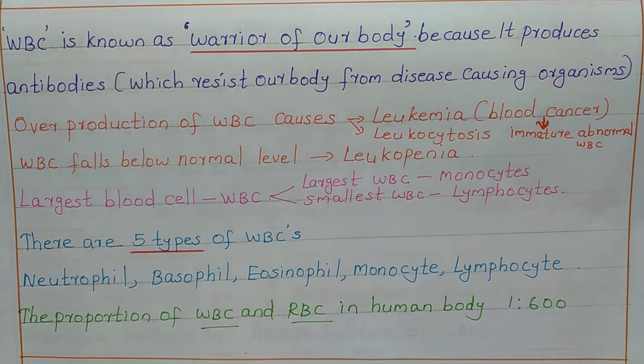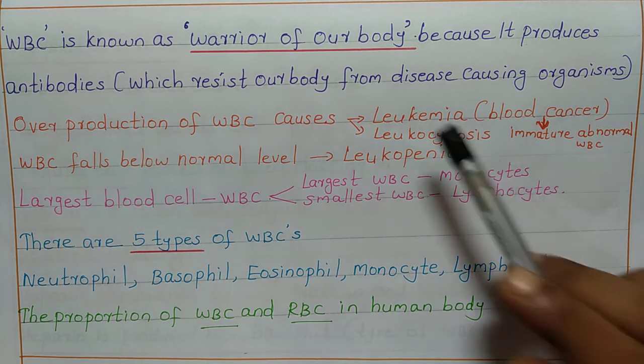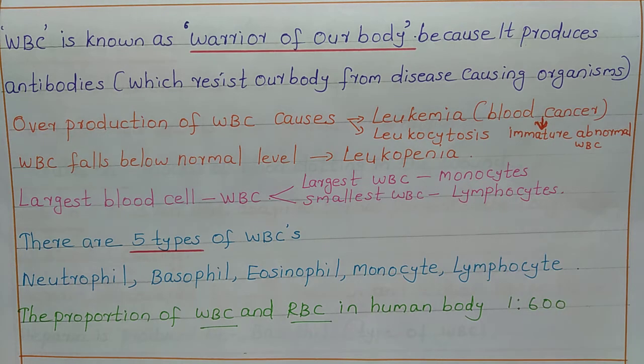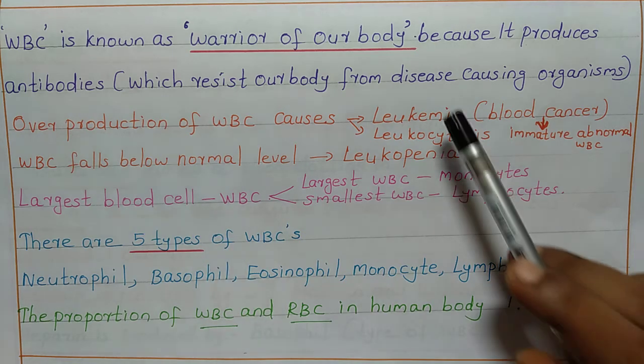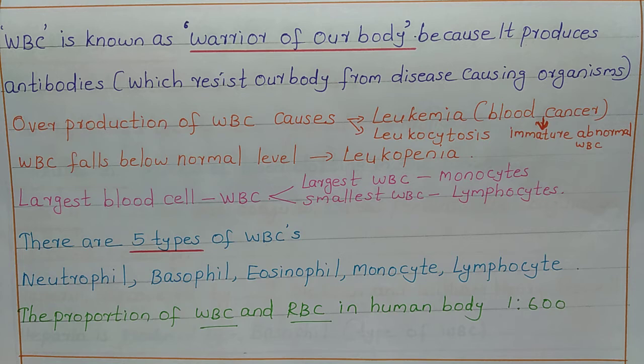Overproduction of WBC causes leukemia and leukocytosis. Overproduction of WBC results in two conditions. One is leukemia. Leukemia is nothing but blood cancer, and in leukemia, the produced WBCs are immature and abnormal.